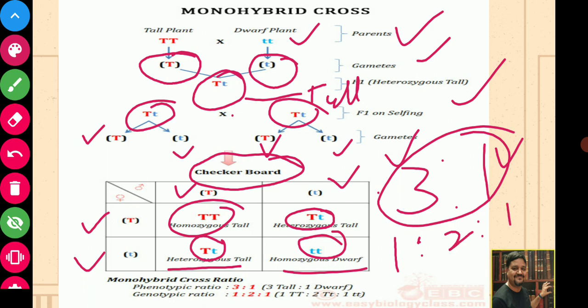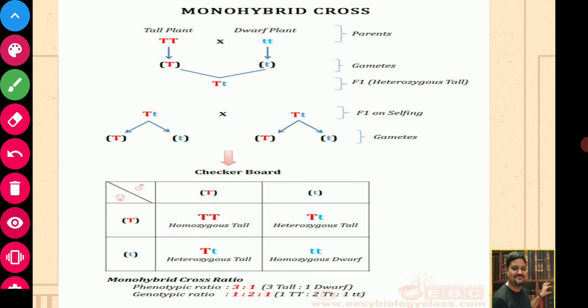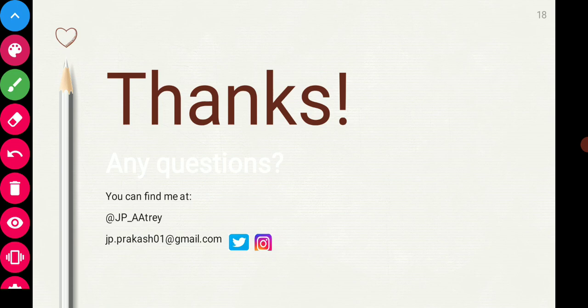1:2:1. Why 1:2:1? One is homozygous dominant tall, two are heterozygous tall, and one is homozygous recessive dwarf. So this is the genotypic ratio. This one is called the phenotypic ratio, and the other is called the genotypic ratio. This is in a nutshell what we studied today. In the next class we will discuss the dihybrid cross, and we will see how, with the help of the dihybrid cross, the law of independent assortment was given. Till then, thank you very much.